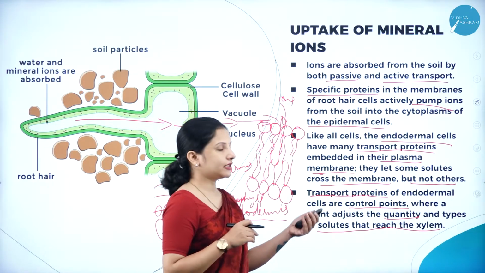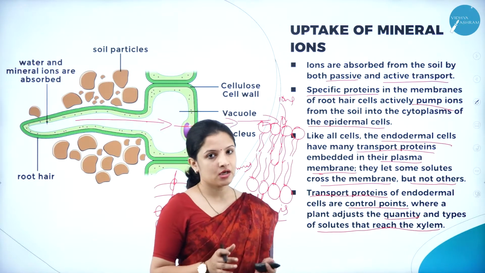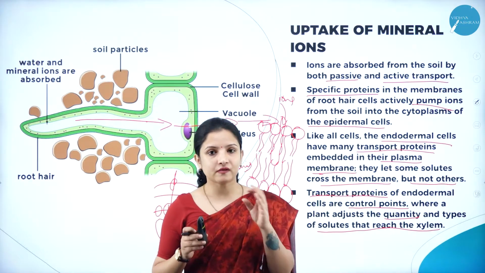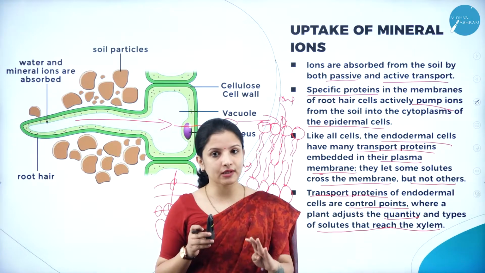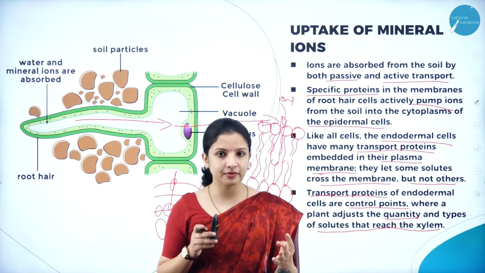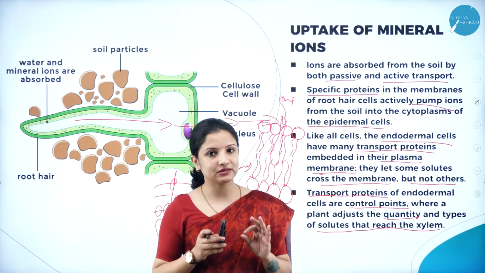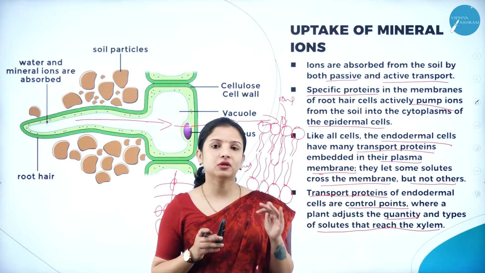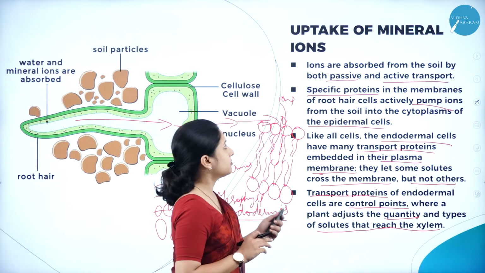That will be decided by the proteins present in the endodermis. So now we have understood the function of the proteins present on the epidermis and the function of the proteins present in the endodermis.